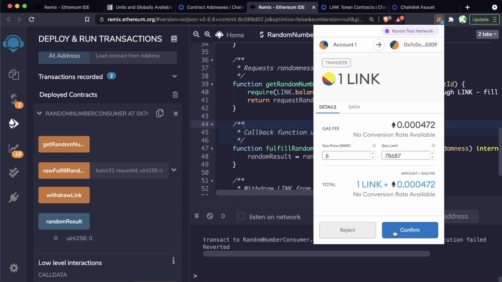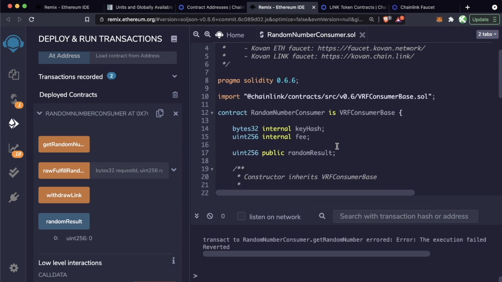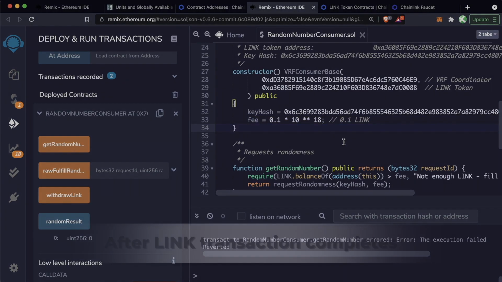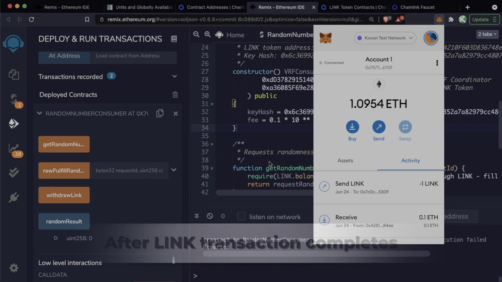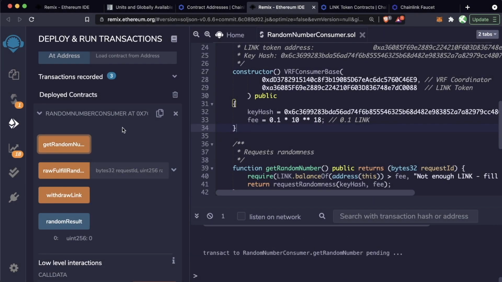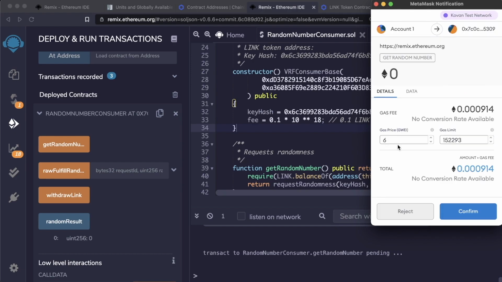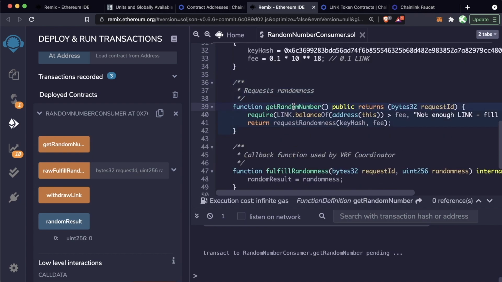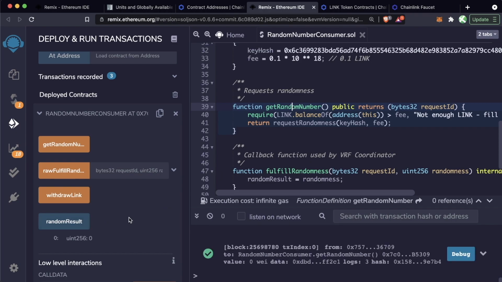This is probably overkill because as you saw, the fee is only 0.1, but we're just going to be overkill for now. And great, now that this contract has some testnet link, now we can call this get random number button because we can actually pay the Chainlink node to return our random number. So we're going to go ahead and do confirm. And this is fantastic. So we're paying a little bit of transaction gas to make this request. And then we're paying a little bit of oracle gas to make this transaction.